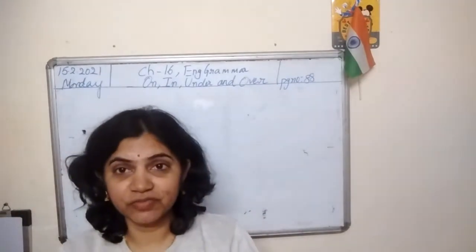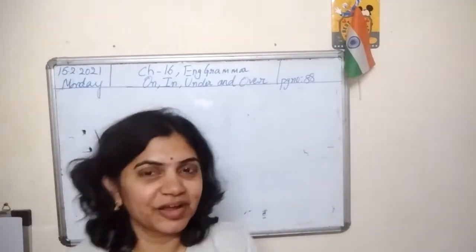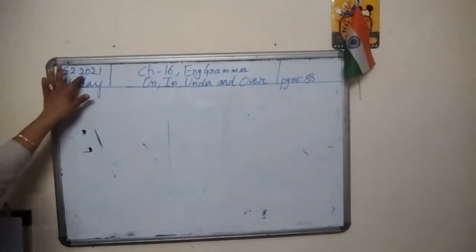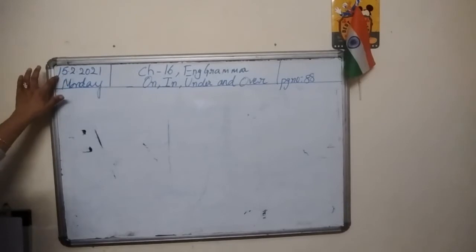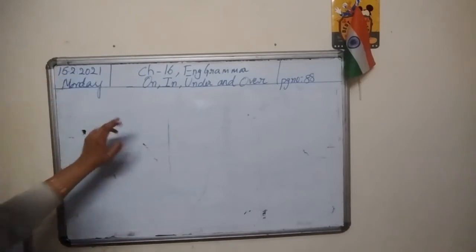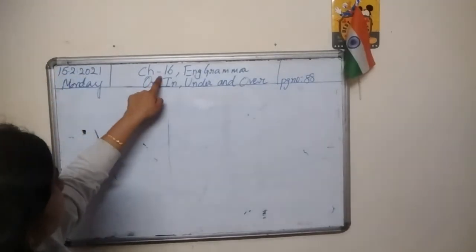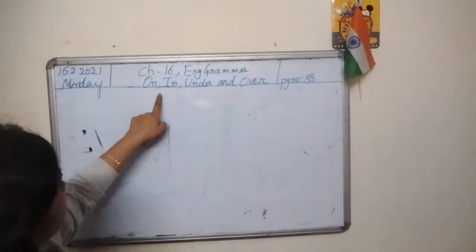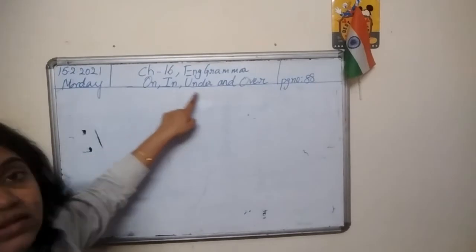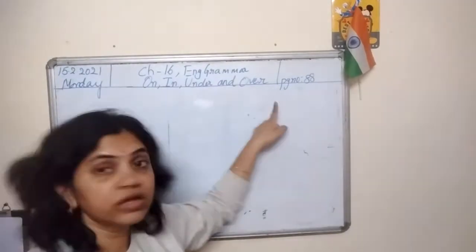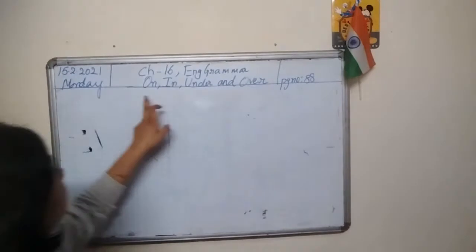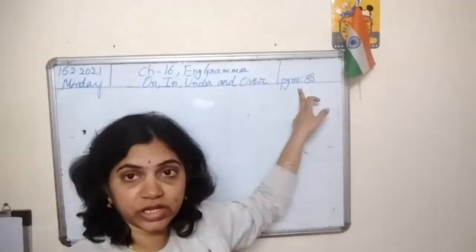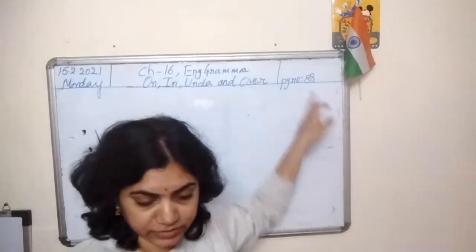Good morning children, welcome to your English grammar class. Today's date is 15/2/2021, February 15, 2021. Day is Monday. Today I am starting with a new chapter from English grammar. That is chapter 16. The name of the chapter is On, In, Under and Over. This chapter is on page number 88.